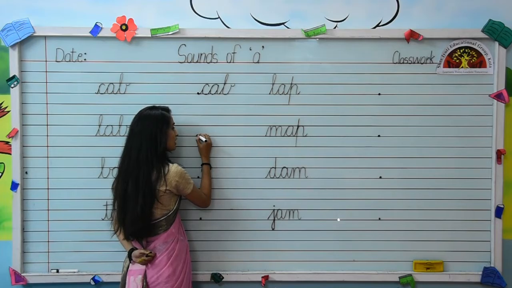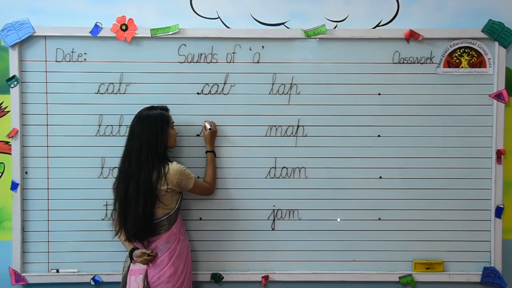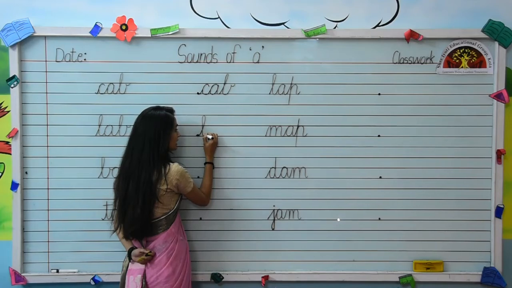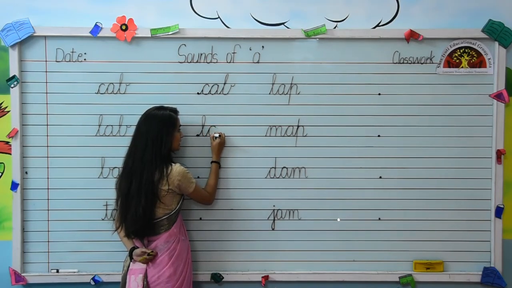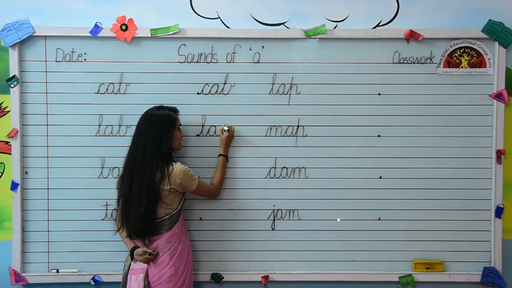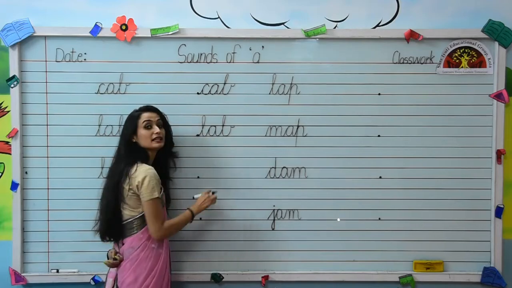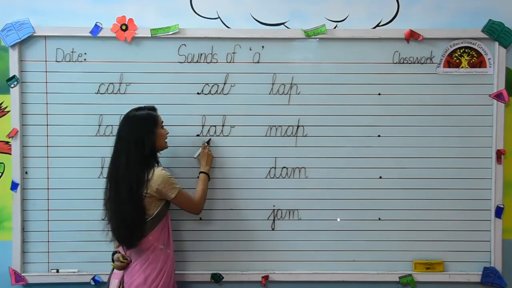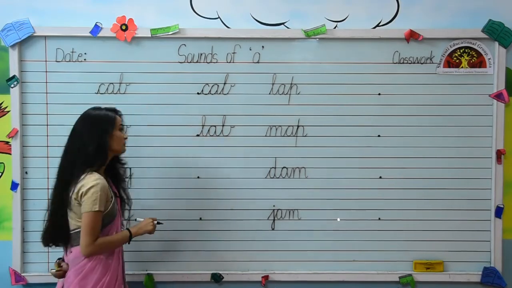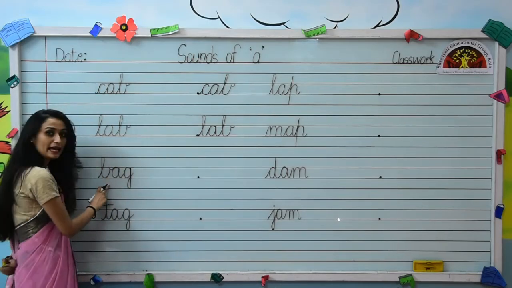Put your pencil on the dot. Write small cursive letter L. Then write A joining with letter L like this. Then from the end point of letter A, go up and write small cursive letter B. L-A-B, lab. Come on, the next word.